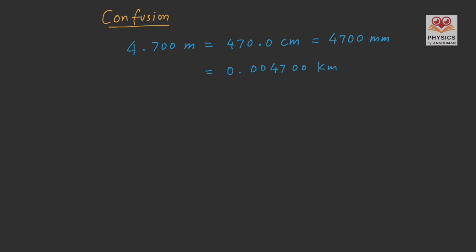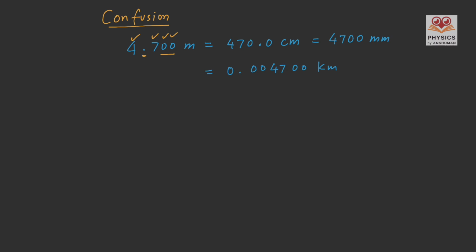It is the same quantity in 4 different units. Let us find out the significant figures of all these answers. In meters, there are 4 significant figures, 1, 2, 3, 4. Trailing zeros are also significant because a decimal is involved.